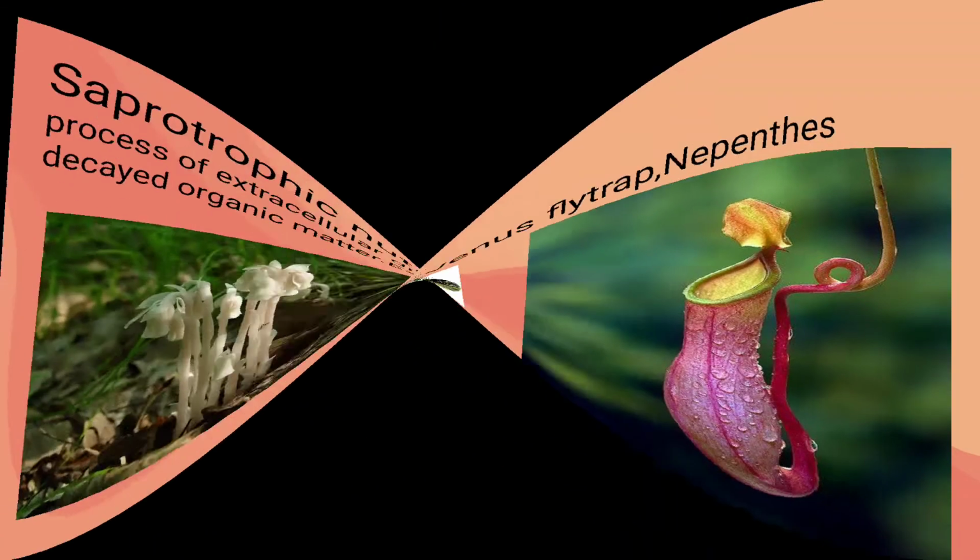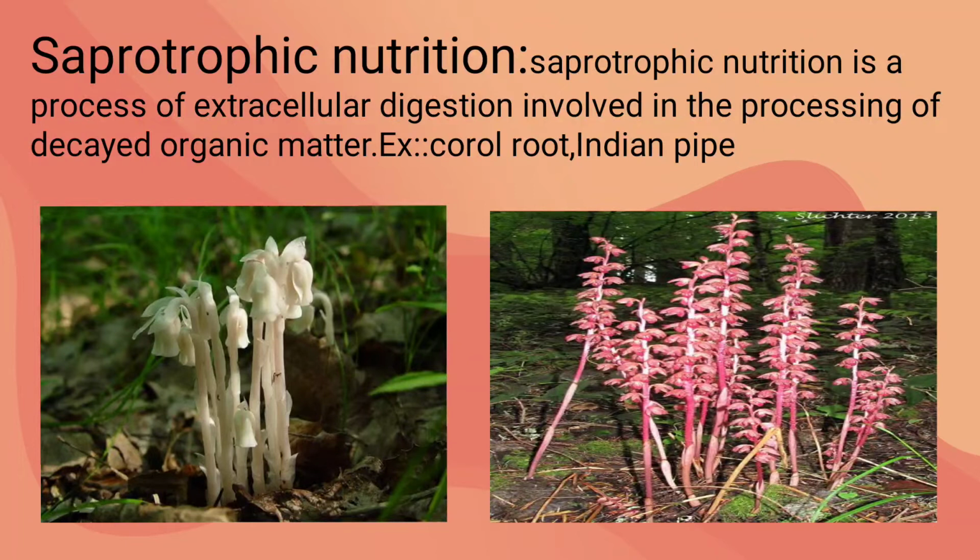Nepenthes. Now, saprotrophic nutrition. Saprotrophic nutrition is a process of extracellular digestion, meaning externally they release a lot of digestive enzymes, which convert complex matter into simpler matter, from which they absorb. Generally we are discussing plants, so I am representing here the coral root and the Indian pipe. Of course, mushroom is also a good example of saprotrophic nutrition. Even bread mold is an example.